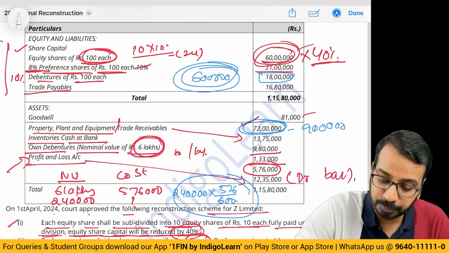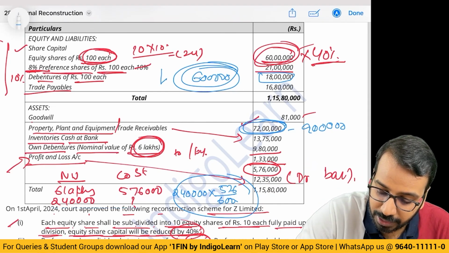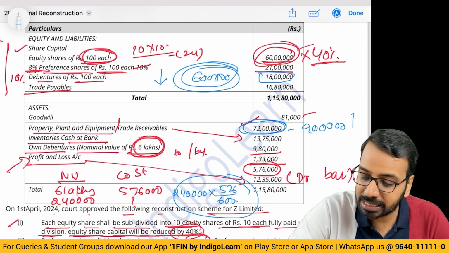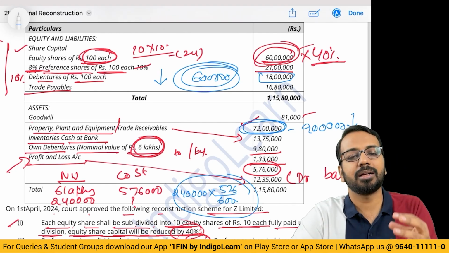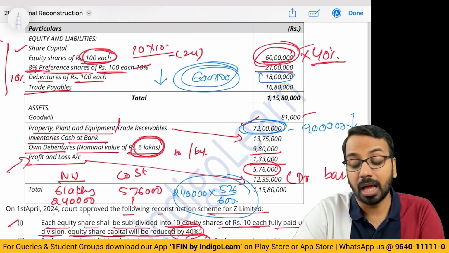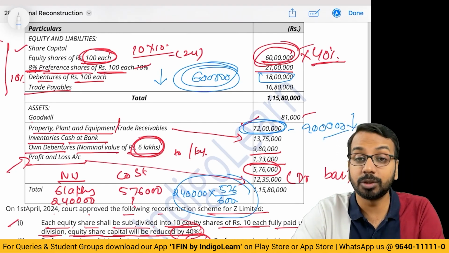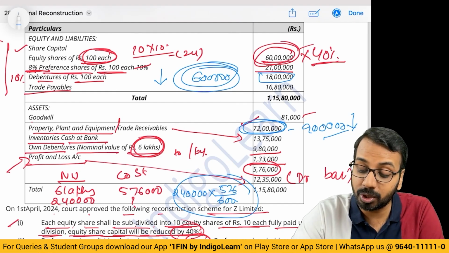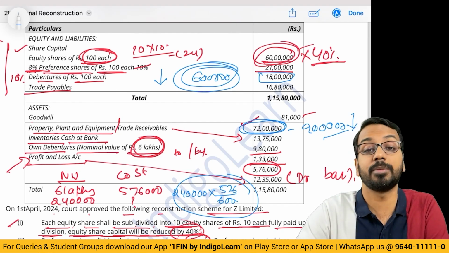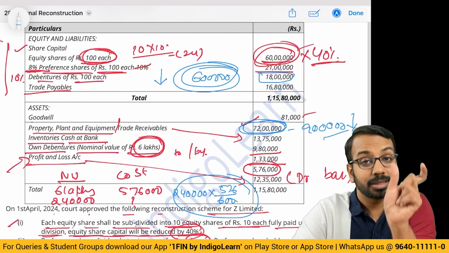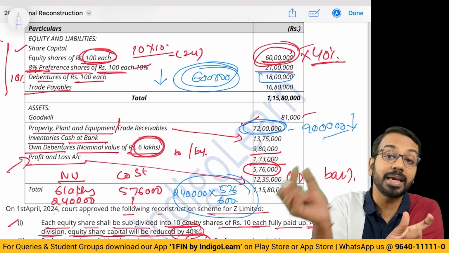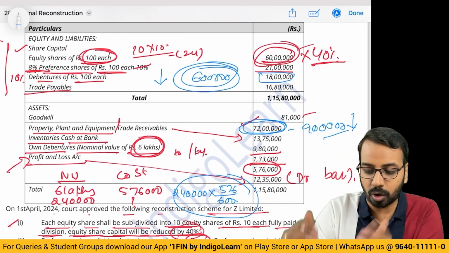Now what is happening? Liability we are reducing by 6 lakhs. Asset we have to reduce by 9 lakhs. It is like I have to pay somebody 6 lakhs and I am paying that person 9 lakhs. Means I am paying extra. Maybe the realizable value of this may be lower. But 6 lakhs of liability I am settling by paying 9 lakhs of asset. So asset has gone down by 9 lakhs.